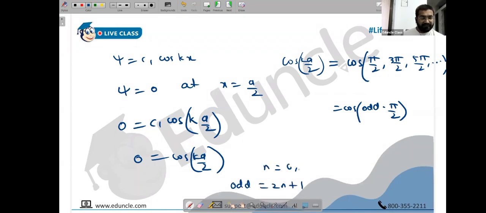If your n is starting from 0, use 2n plus 1. But for the quantum number of a particle in a box, n should be equal to 1, so n starts from 1. And if n starts from 1, then you cannot use 2n plus 1. Now we have to use 2n minus 1.